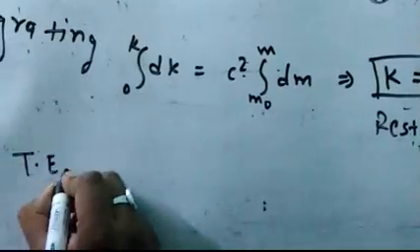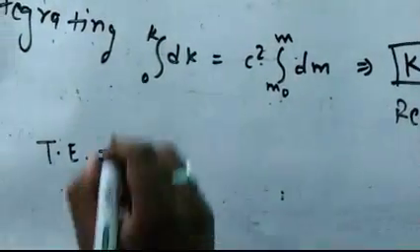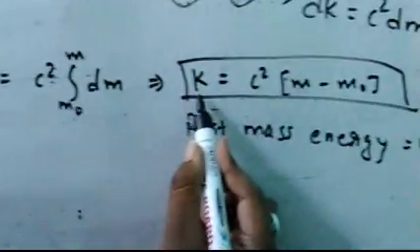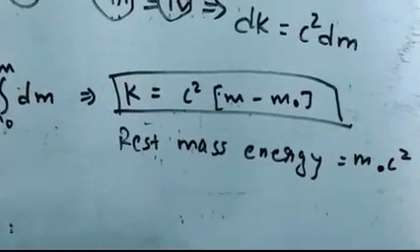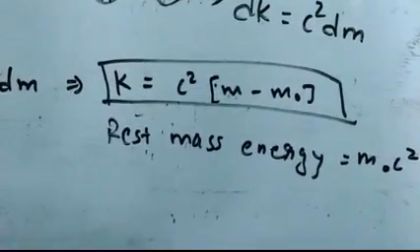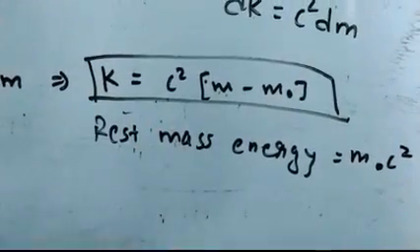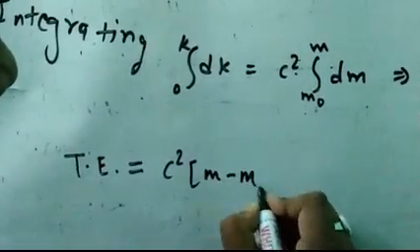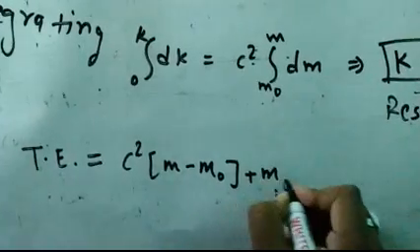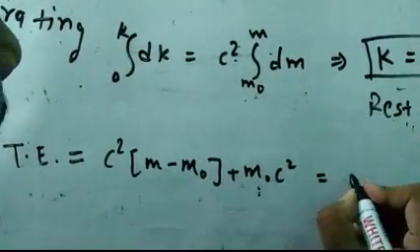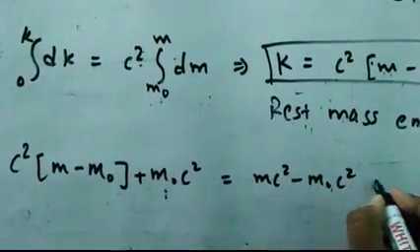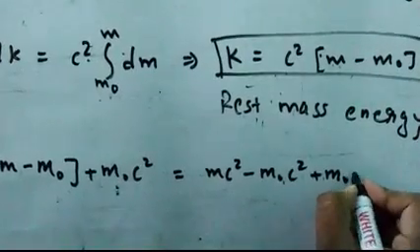So the total energy of the object would be the kinetic energy of the object, as here, plus the rest mass energy of the object, because the total energy of the moving object would be kinetic energy plus the rest mass energy. So it is equal to c square (m minus m0) plus m0 c square, which is equal to mc square minus m0 c square plus m0 c square.